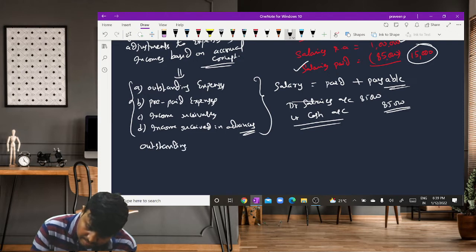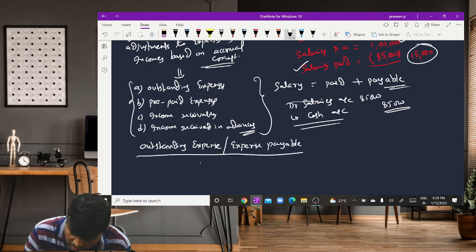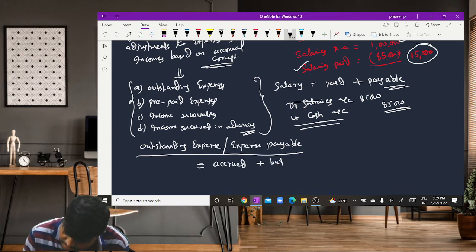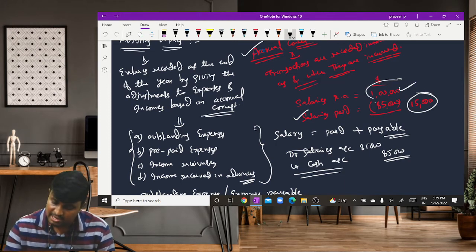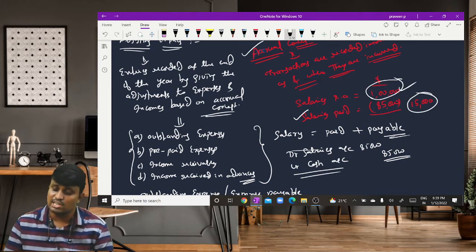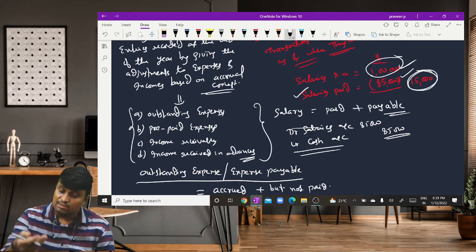Outstanding expense, and we also call it expense payable. What is that meaning? Amount accrued during the period but not paid. Here the total services received during the year is 1 lakh. But how much amount did we pay? 85,000. Means for this 15,000, the amount of salary is accrued.